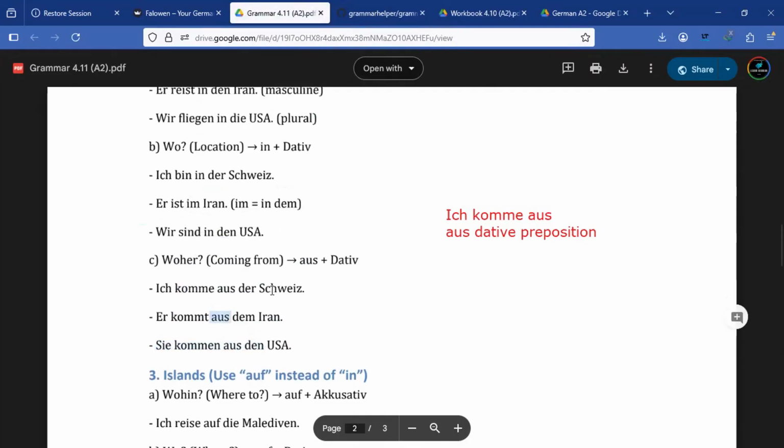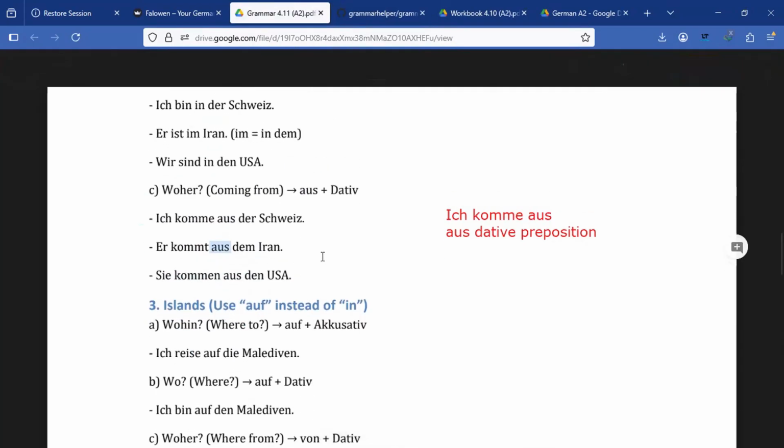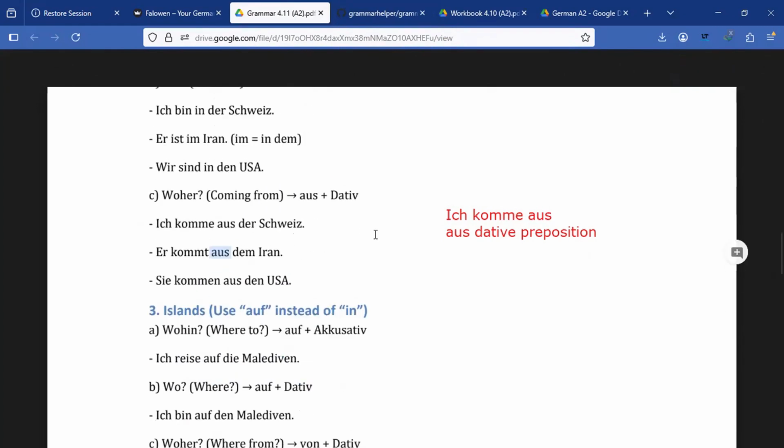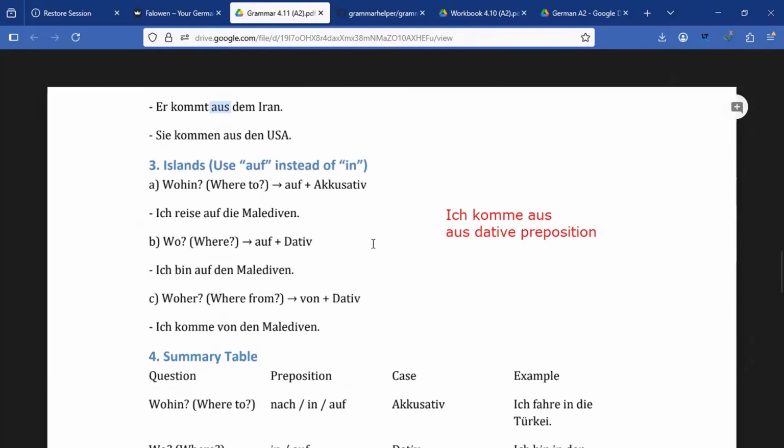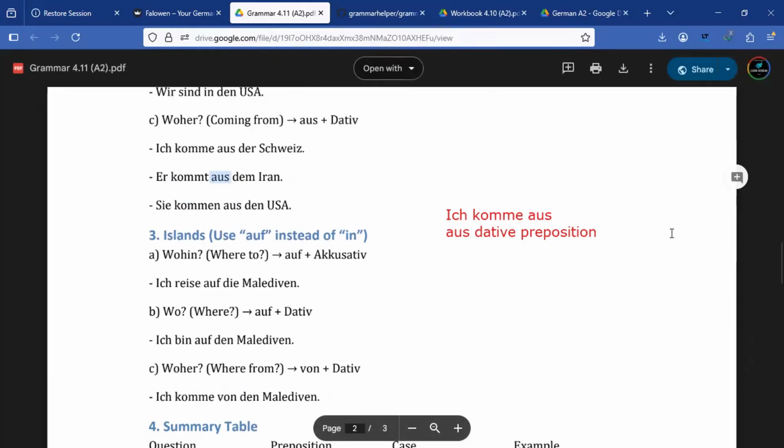So if you use the house, then you just have to change your noun towards dative. So that's the first part, right? And with islands too, we are going to use auf for two functions when there is a movement, right? For wohin and auf for wo.